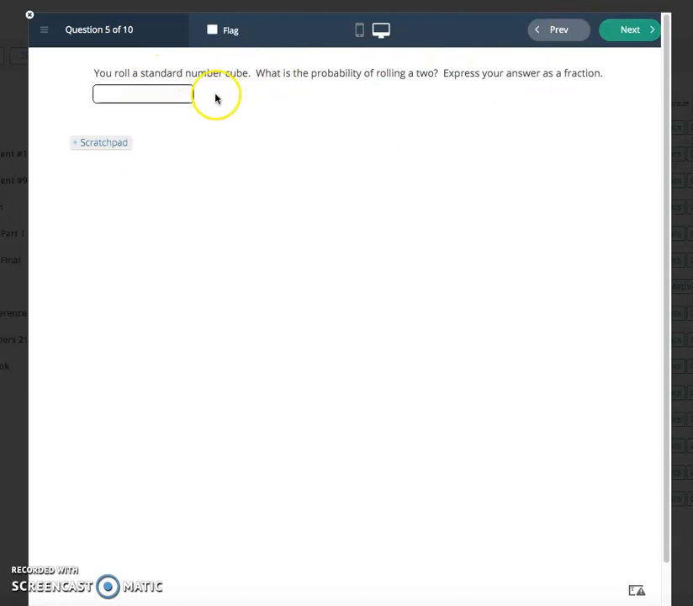So you roll a standard number cube. What's the probability of rolling a 2? A standard number cube has 6 sides. So there's a 1, a 2, a 3, a 4, a 5, and a 6. Rolling a 2, there's 1 favorable outcome out of a total of 6 outcomes. So the answer to that is 1/6.